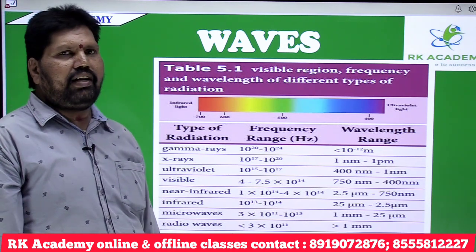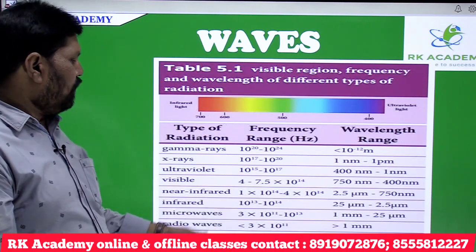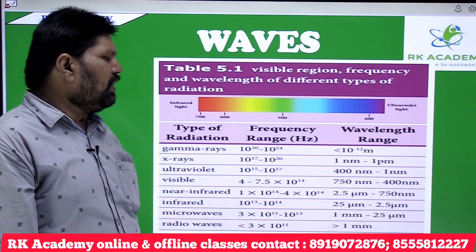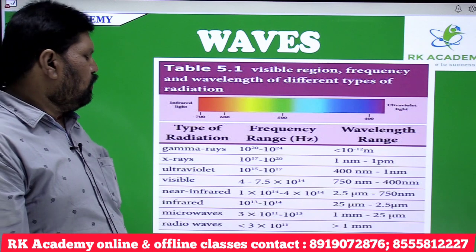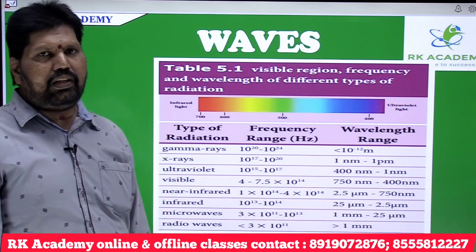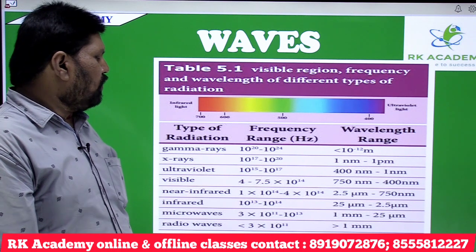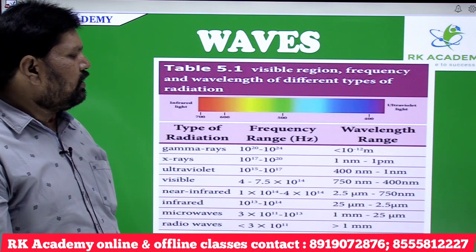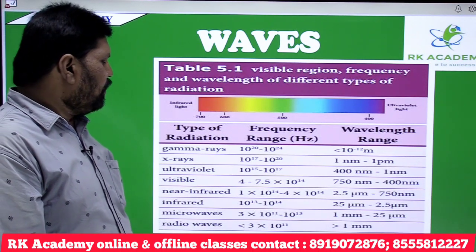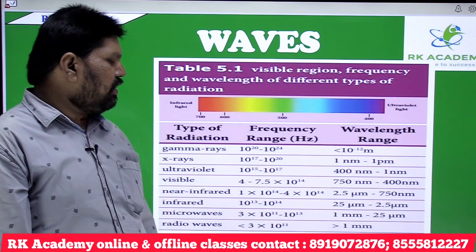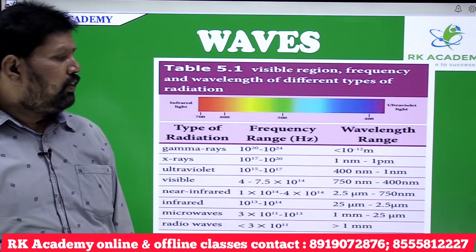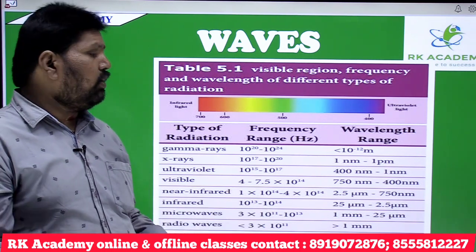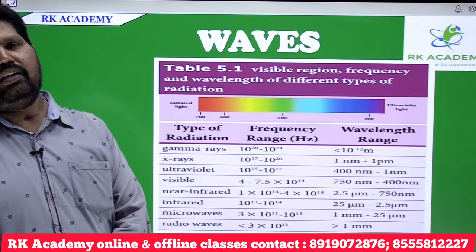Infrared radiations have a frequency range of 10^13 to 10^14 hertz, and the wavelength range is 25 micrometers to 2.5 micrometers. Microwaves are 3 × 10^11 to 10^13 hertz, and the wavelength range is 1 millimeter to 25 micrometers. Radio waves have a frequency range of less than 3 × 10^11 hertz, and the wavelength is very long, that is, more than 1 millimeter up to 100 kilometers.